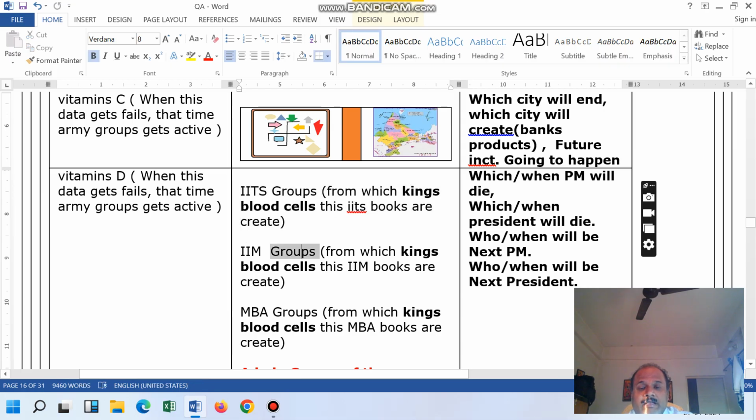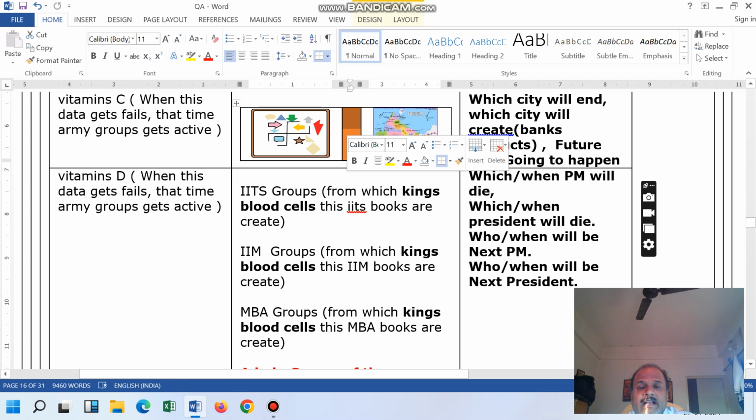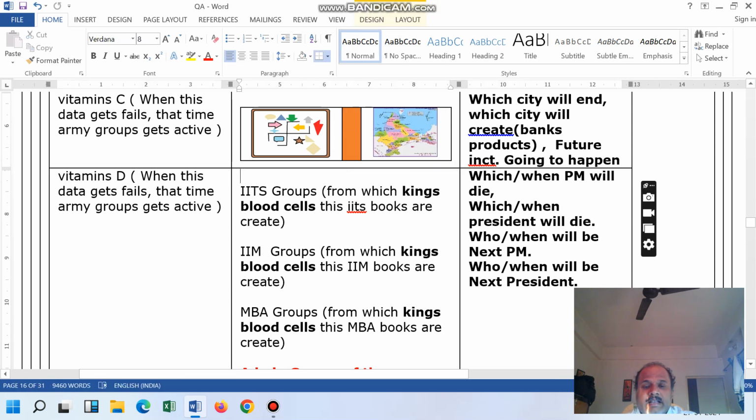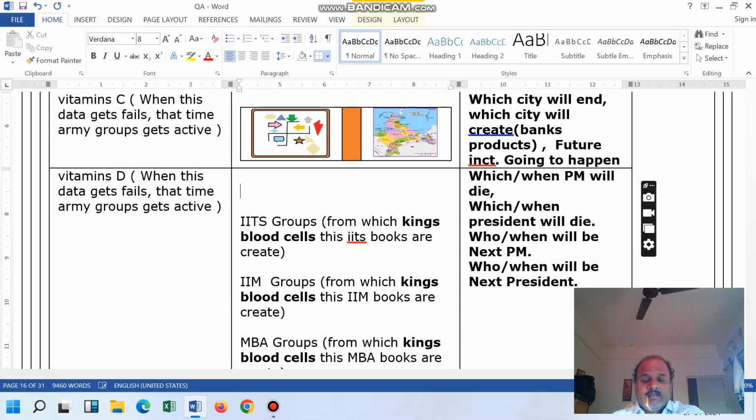In the same way IIM, and in the same way MBA also, that is also created from the king's family, and that is connecting to the India creation. So one of the persons told that India is the land which is creating. Assume that we will write here one topic, that is